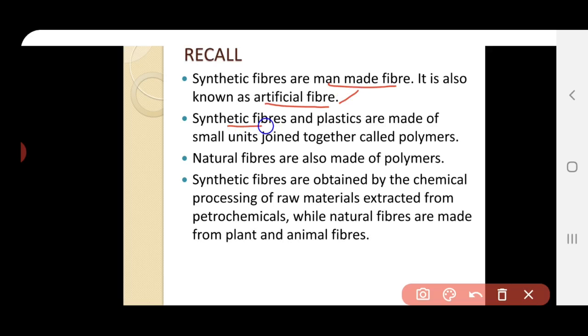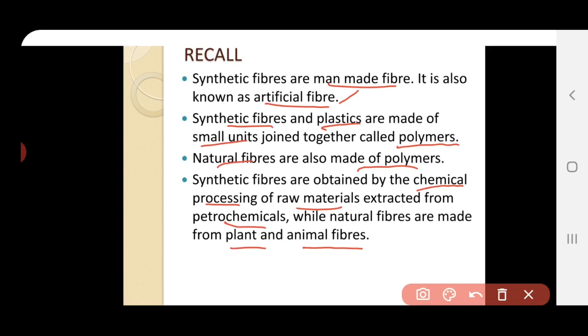Synthetic fibers and plastics are made up of small units joined together called polymer. So, small chemical units join to form a polymer. Even natural fibers are also called as polymers. Synthetic fibers are obtained by the chemical processing of raw materials extracted from petrochemicals, while natural fibers are made from plant and animal fibers.